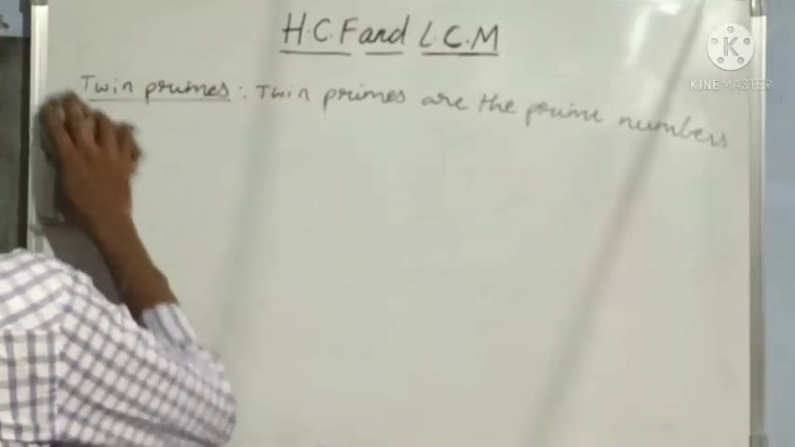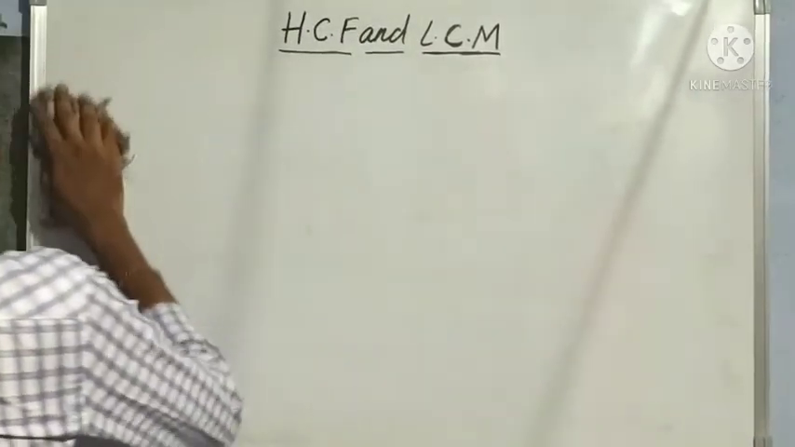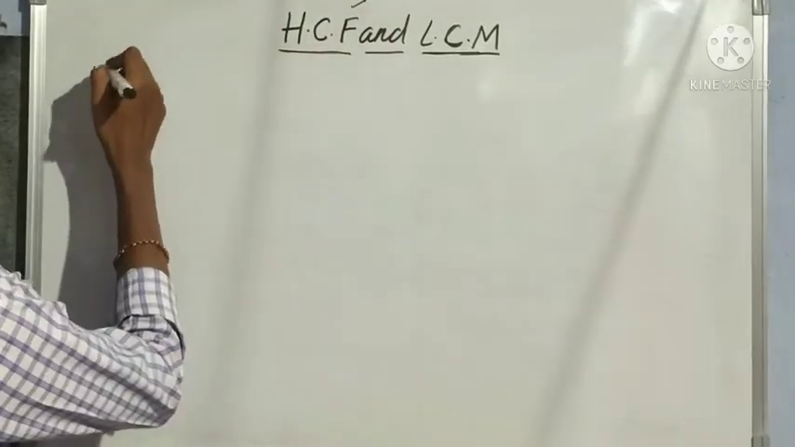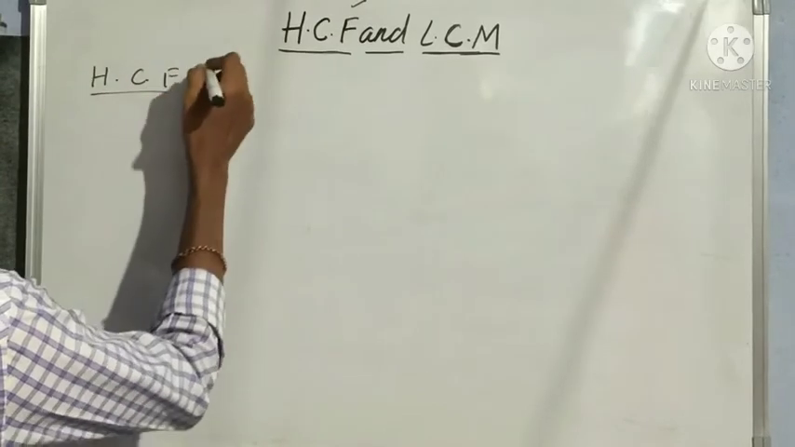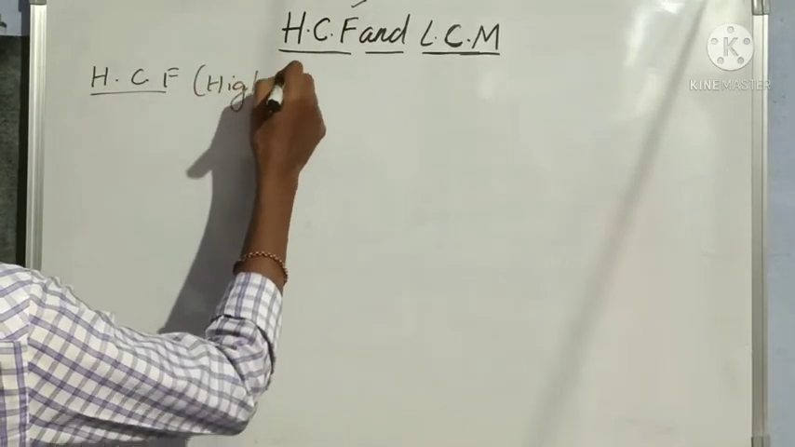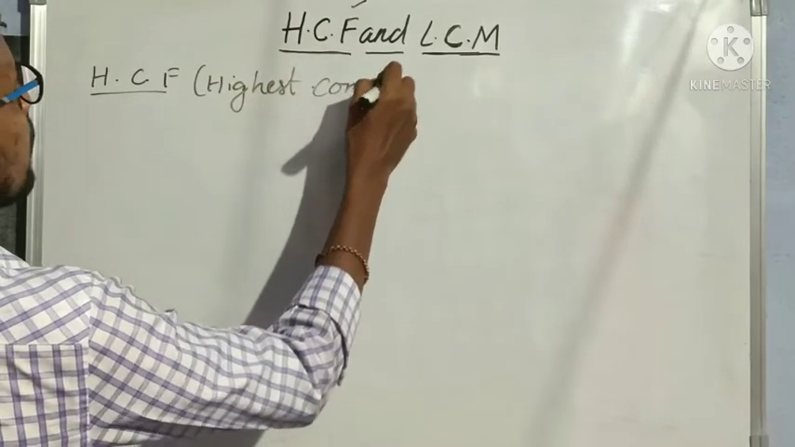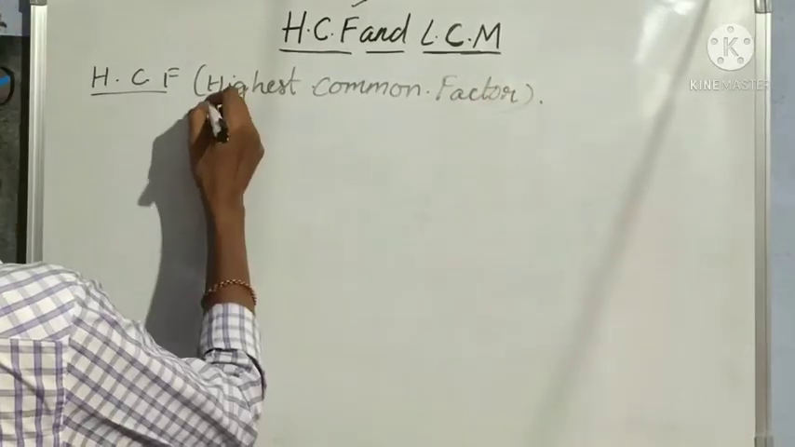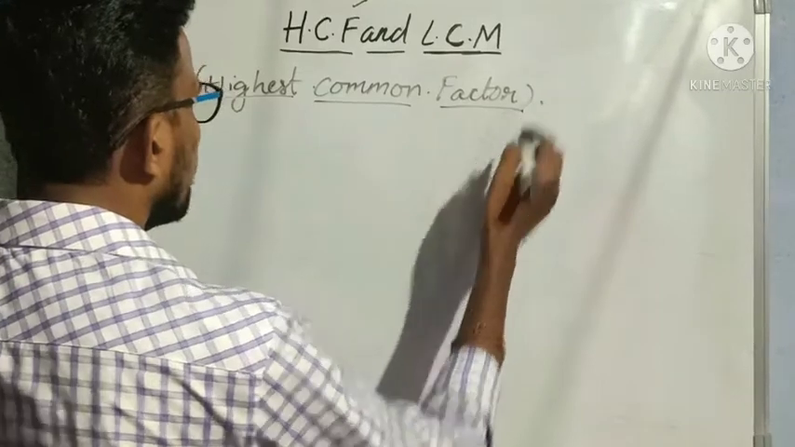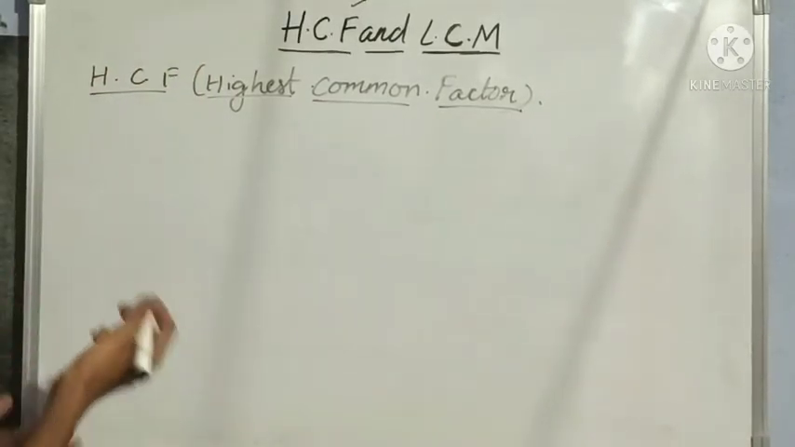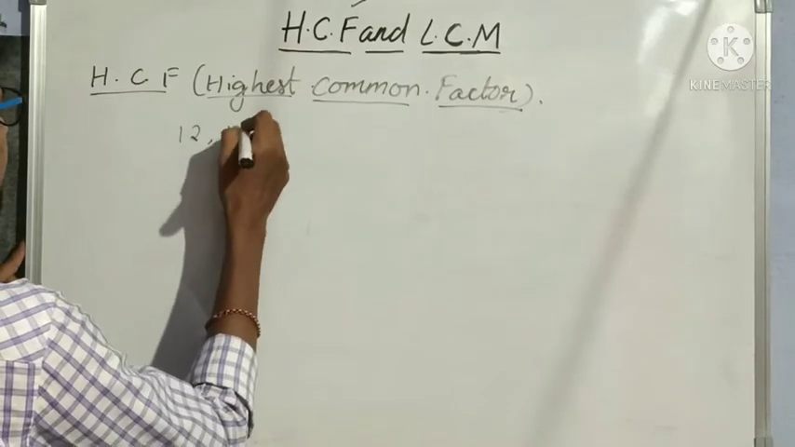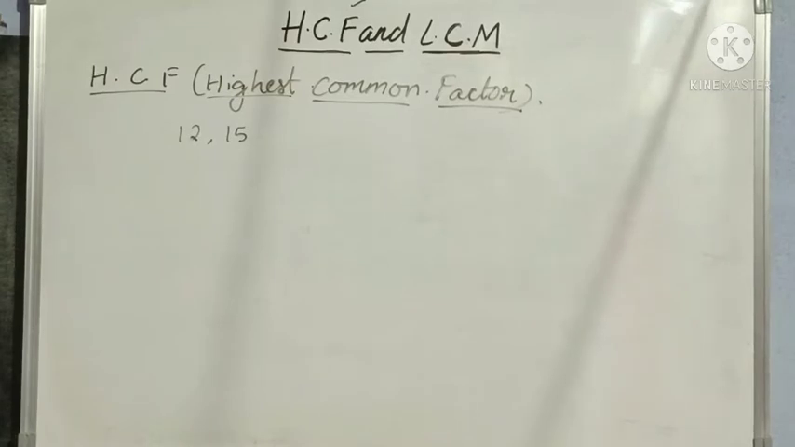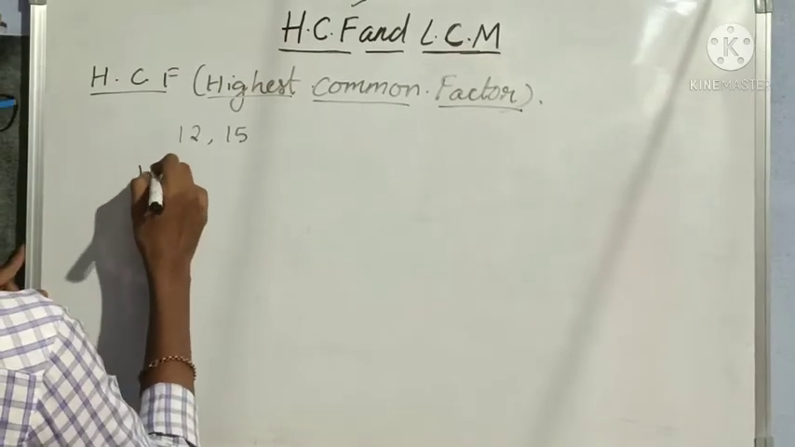So these are our important concepts which we need to learn before learning HCF and LCM. So now let us move to our first concept, that is HCF. HCF means highest common factor. Okay, what is HCF? Highest common factor. So let us understand this with a simple example. I am taking 12 and 15 as my two numbers. I want to find out highest common factor for 12 and 15. Okay, first what you have to do means first list out all the factors of 12.